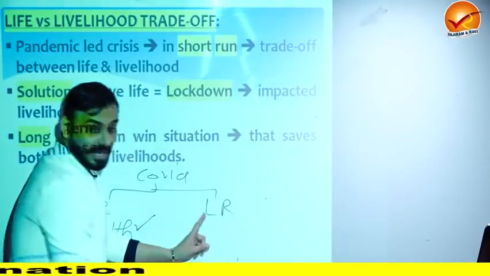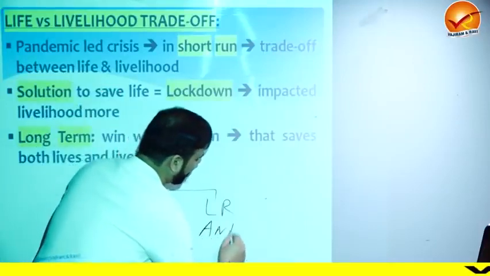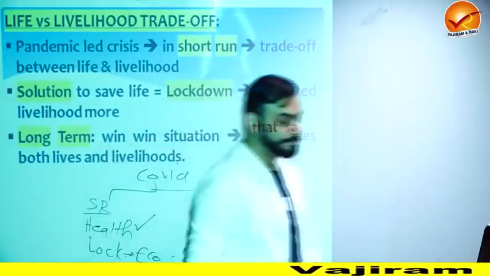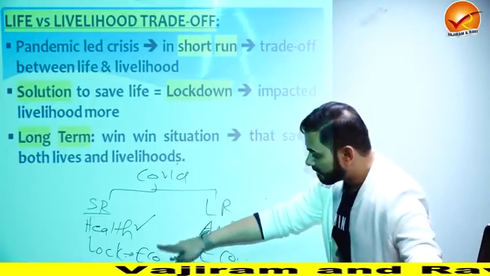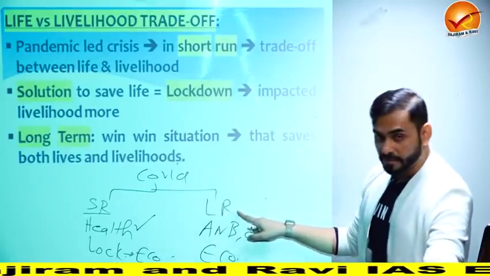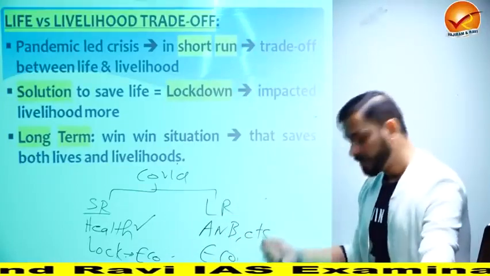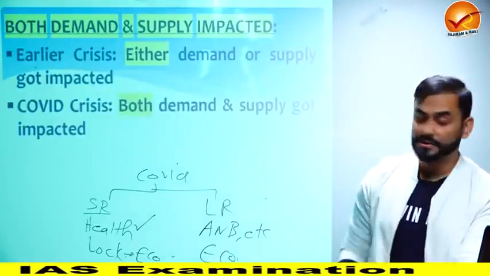In the medium and long term, what is happening? Now we have started things like Atmanirbhar Bharat, etc., and now we are taking care of the economy. Do you see how in the short run we had to sacrifice GDP to save lives, but in the medium or long term, we can be back and focus on the economy as well? So this was a dilemma which the governments faced.